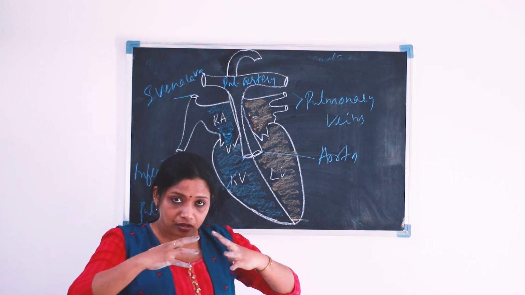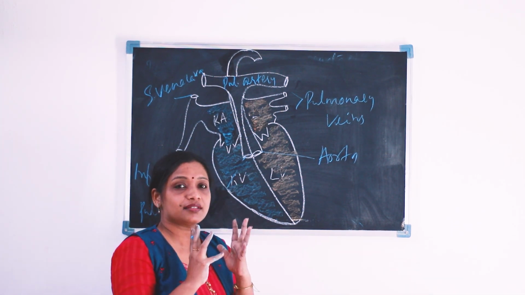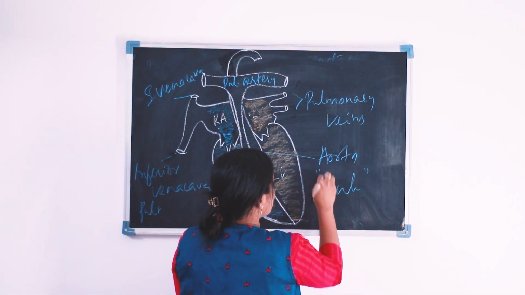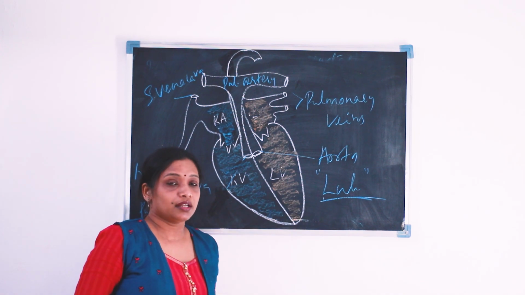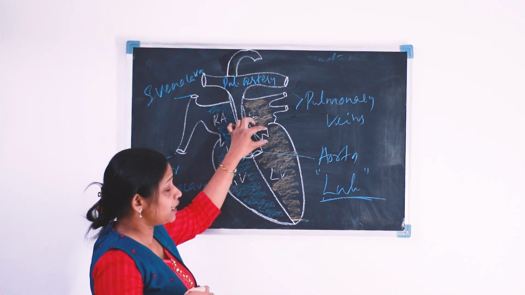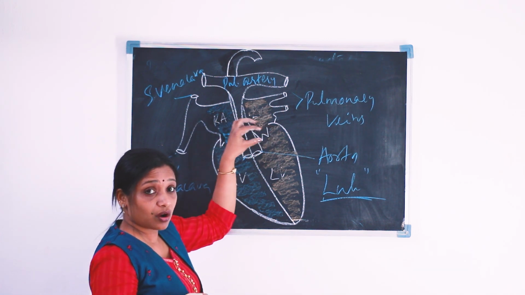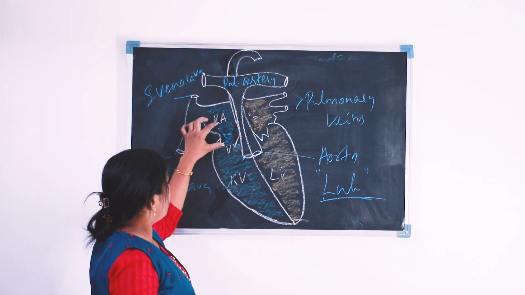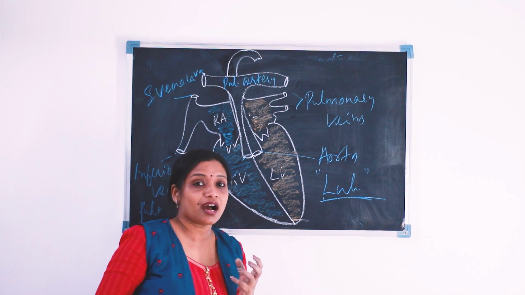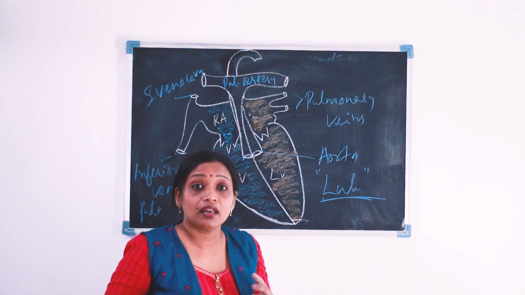Okay, when it closes, that makes a sound. That is the first heart sound. That is known as lub. That is the first heart sound, which is the lub. That is the closure of the tricuspid and bicuspid valve, or it is a sound of the closure of the auriculoventricular valves. That is the first heart sound, the sound lub.